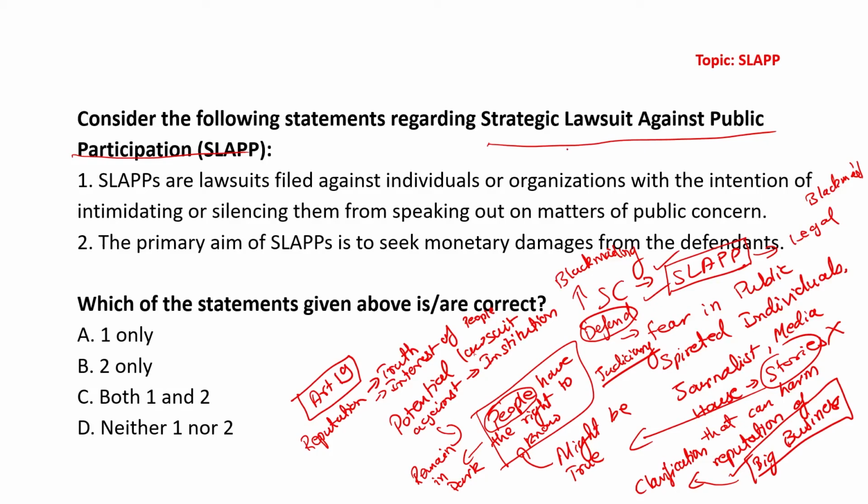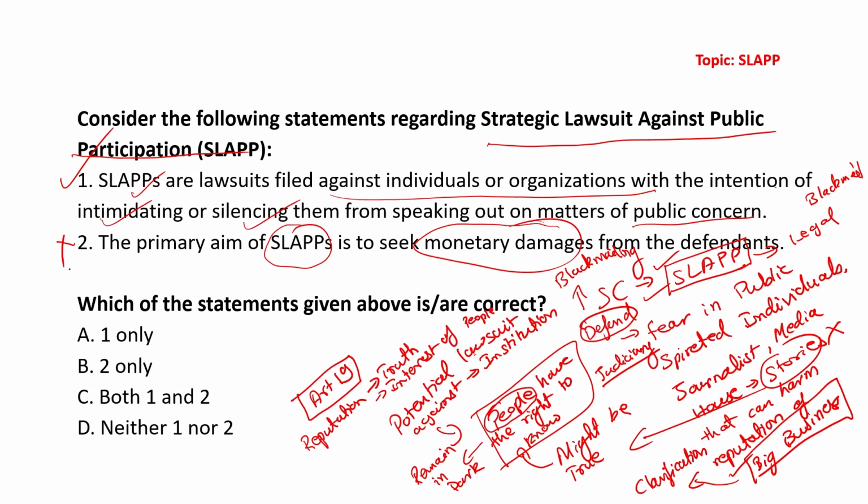Consider the following statements. Strategic lawsuits against public participation are lawsuits filed against individuals and organizations with the intention of intimidating or silencing them from speaking out on matters of public concern. Absolutely correct. The primary aim of SLAPP is to seek monetary damages from the defendants.